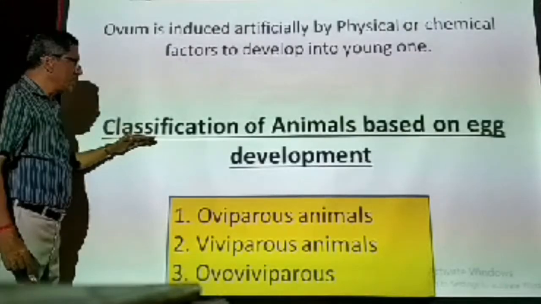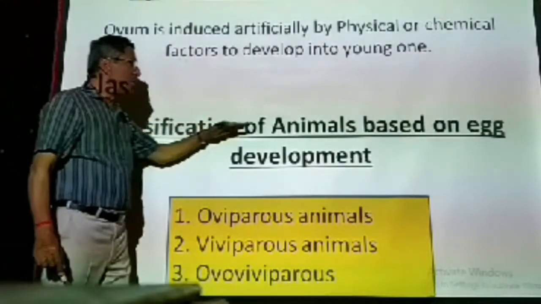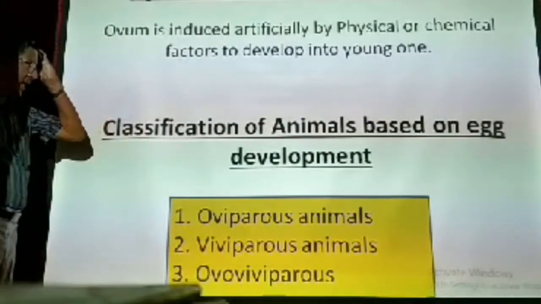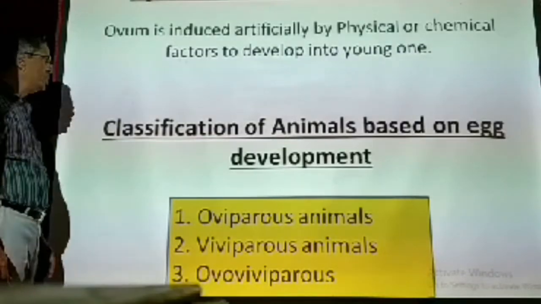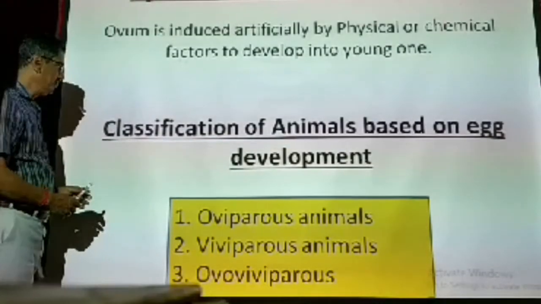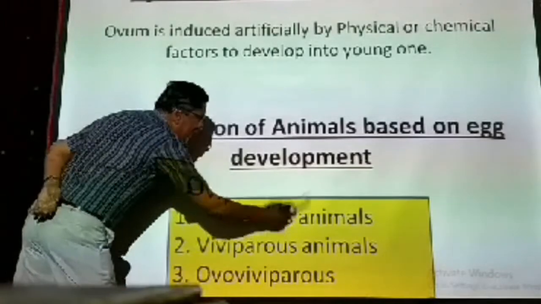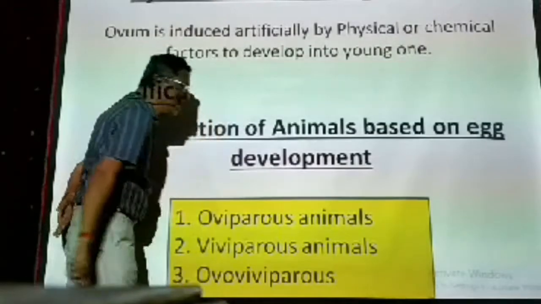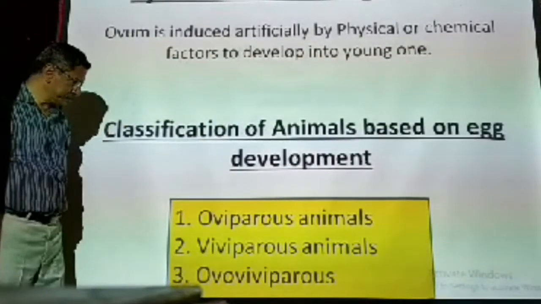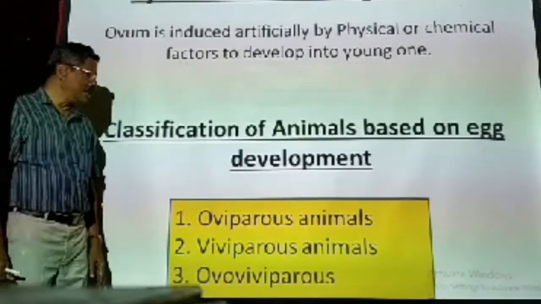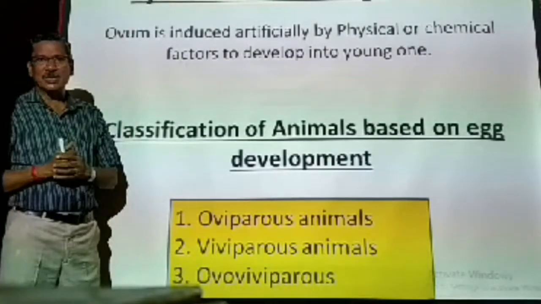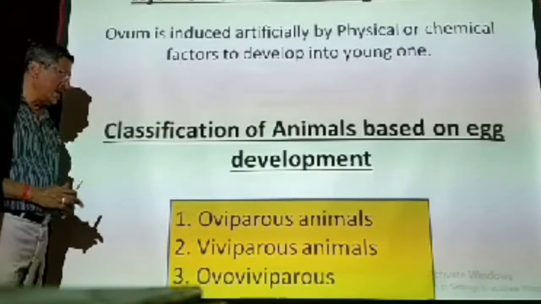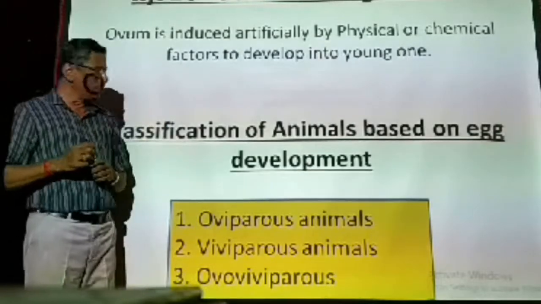Now we are coming to the next topic, the last topic, that is classification of animals based on egg development. Based on the egg development, we are classifying the animals into 3 groups. Now what are they? You have to see. The first one is oviparous animals. This is the first group of animals. What are oviparous animals? They are commonly called egg-laying animals. What is the meaning of egg-laying? There are some animals. They are laying fertilized eggs into the surrounding. That is called egg-laying.